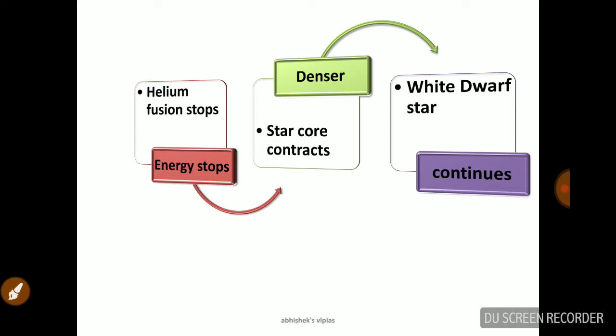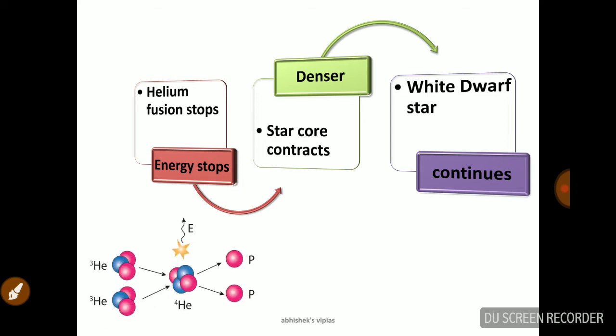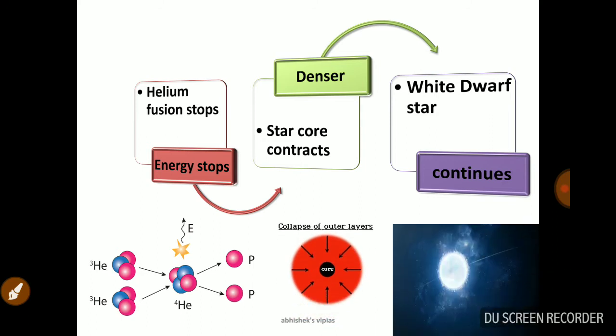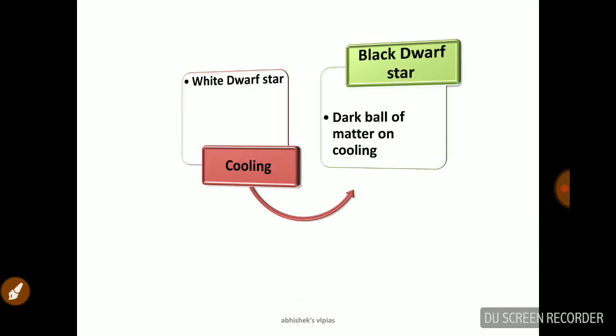So that is what we call a white dwarf star. If we start from the cloud of dust and gas, now it is a white dwarf star. You can see the helium stops and the contraction happens and it creates a white dwarf star. So it's not going to end right now.